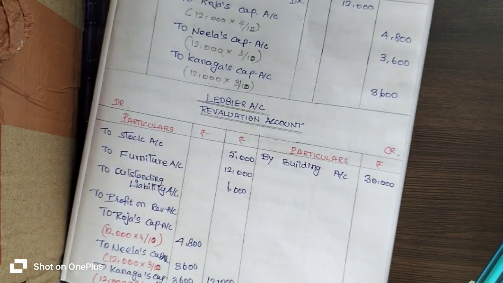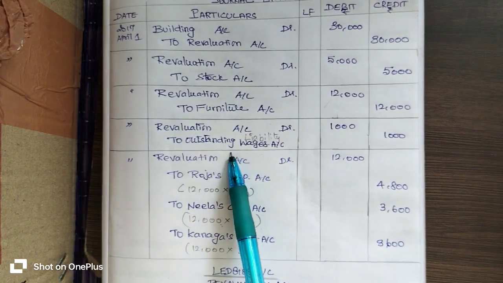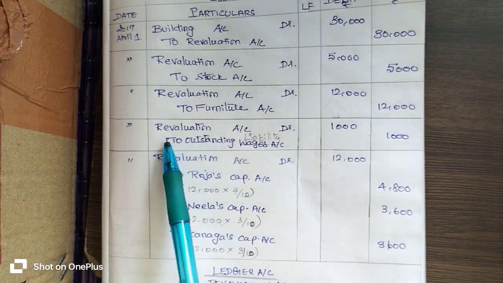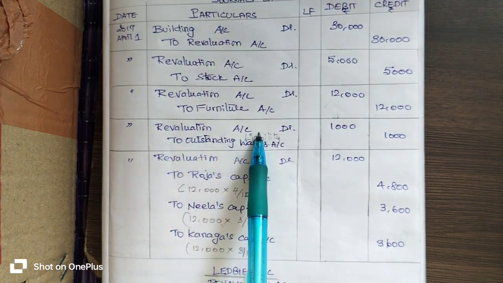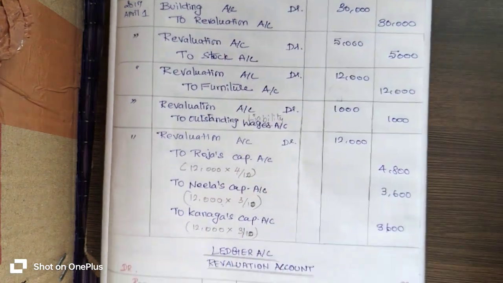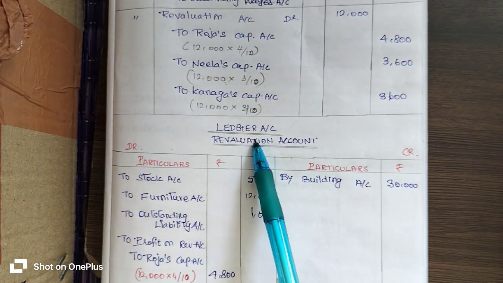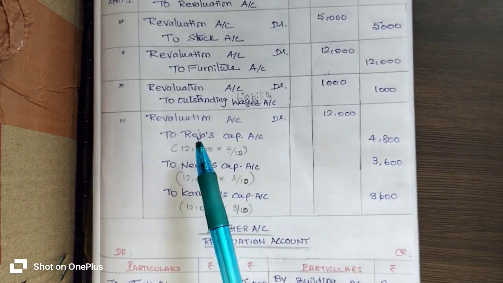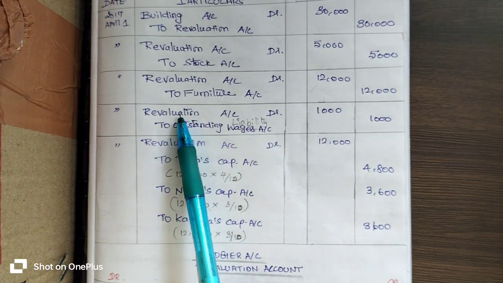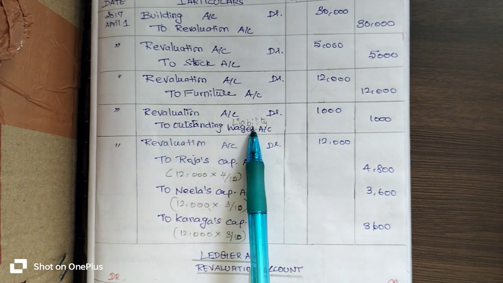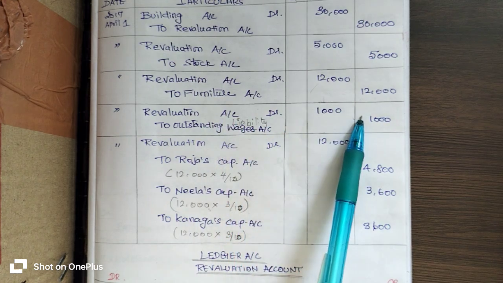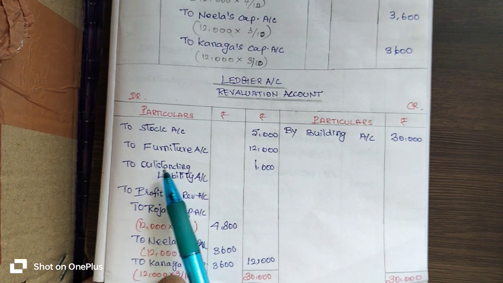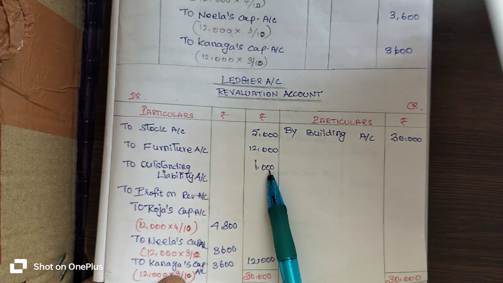Okay, then go to the next transaction, which means the fourth transaction. Here we have to check where the revaluation account is. Here the revaluation account is on debtor side. So you go to the debtor side of the revaluation account and enter the opposite account. Outstanding liability account is the opposite account, 1,000 rupees. So you write to outstanding liability account 1,000 rupees.